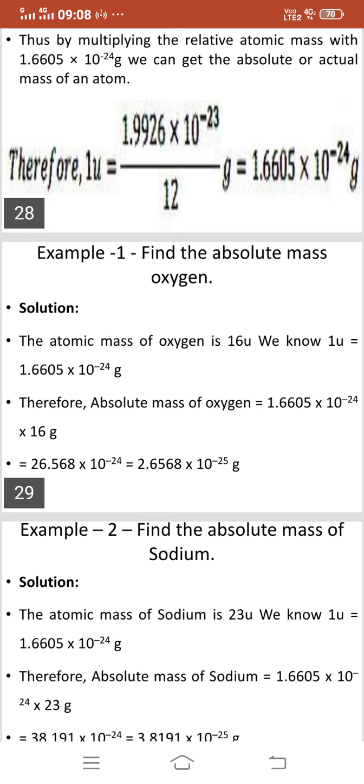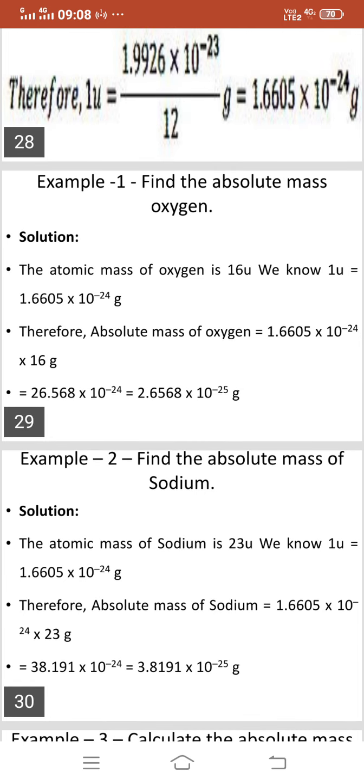Therefore, absolute mass of oxygen equals 1.6605 into 10 to the power minus 24 into 16 gram. That will be 26.568 into 10 to the power minus 24, or you can say 2.6568 into 10 to the power minus 25 gram. So that is the absolute mass of oxygen.